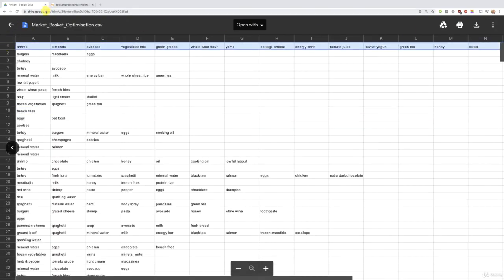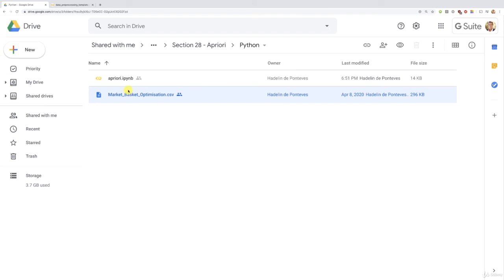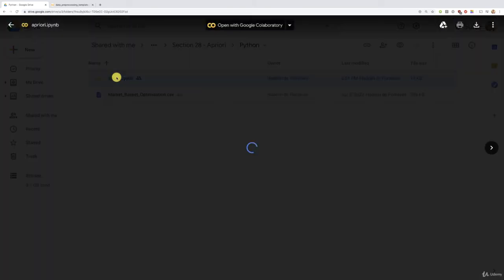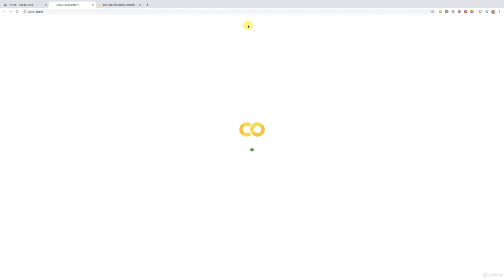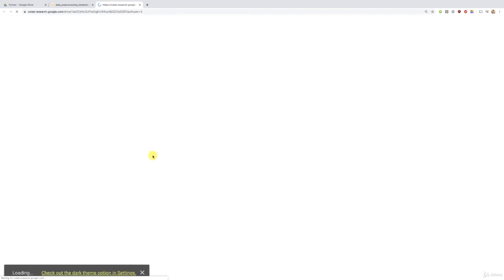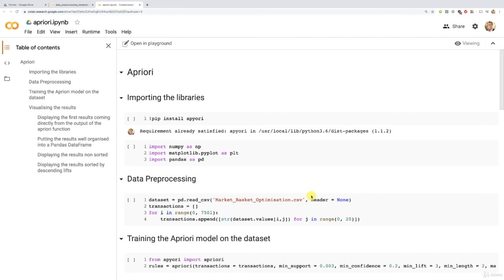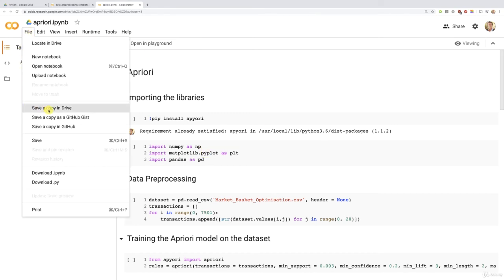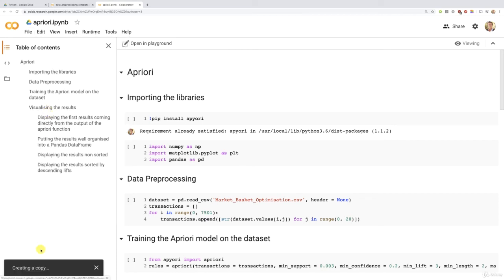All right, good. So now that we clearly understand the data set, I suggest that we move on directly to the implementation. So we're going to go back to our folder and we're going to open this Apriori.ipynb either with Google Collaboratory or Jupyter Notebook. As you want, choose your favorite. Now it is loading, it is laying out the notebook, and in a second we'll have it opened. All right, perfect. So, as usual, this notebook is in read-only mode, and therefore what we're all going to do now is go to File here to create a copy by clicking here on Save a Copy in Drive. This will create a copy inside which we will be able to re-implement that file from scratch, all right?